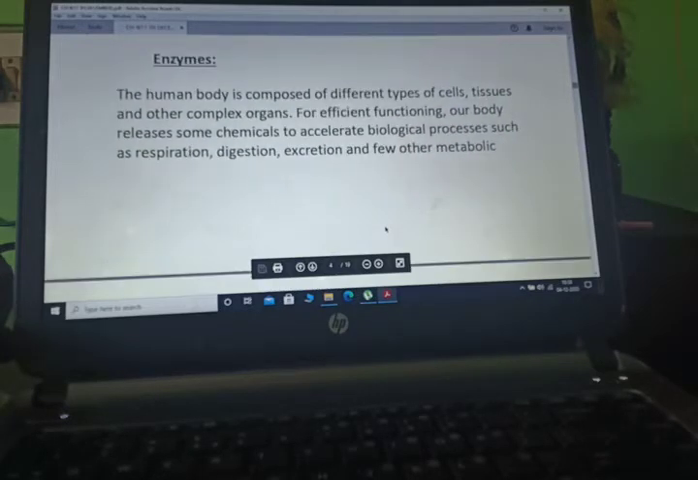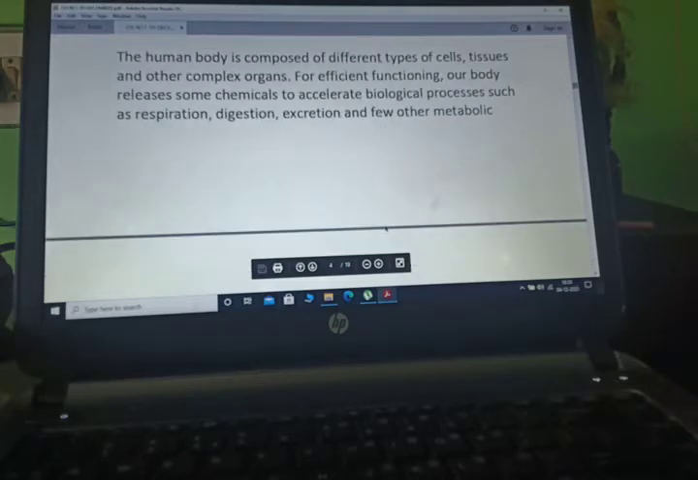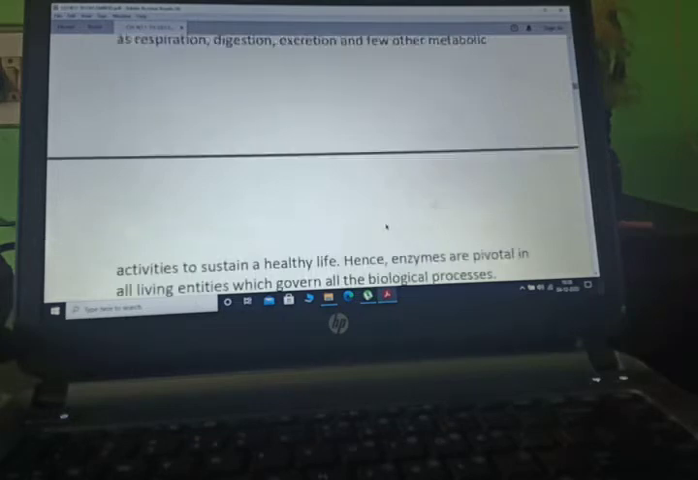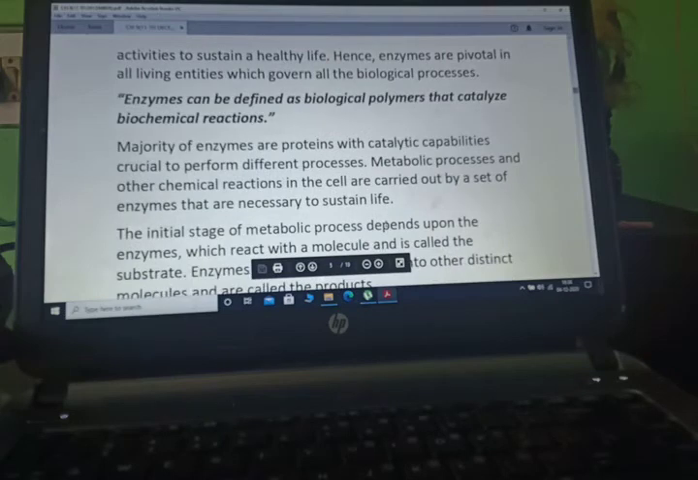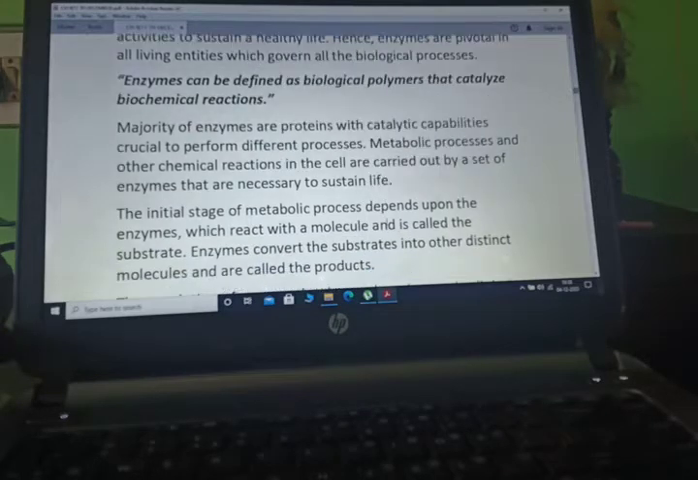Now, enzymes. The human body is composed of different types of cells, tissues and other complex organs. For efficient functioning, our body releases some chemicals to accelerate biological processes such as respiration, digestion, excretion and a few other metabolic activities to sustain a healthy life. Hence, enzymes are pivotal in all living entities, governing all the biological processes.